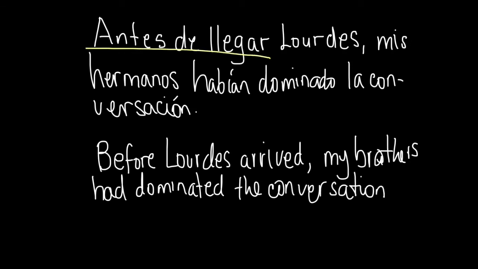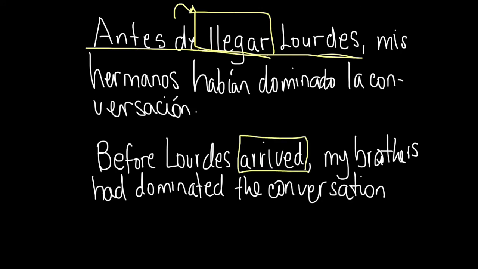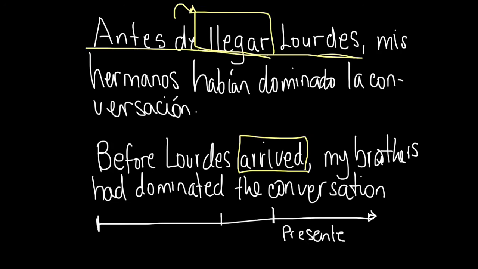Notice that in the expression antes de llegar Lourdes, the verb llegar is in the infinitive because it's right after the preposition de. But in English, the verb is in the preterite, arrived. So now let's take a look at the actions that happen. There are two actions. One, that my brothers dominated the conversation, and second, that Lourdes arrived. The action that happened last is that she arrived. And between when she arrived and way before that, my brothers dominated the conversation.